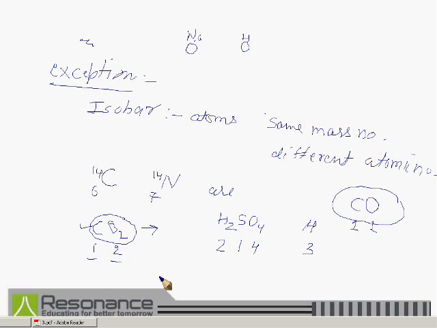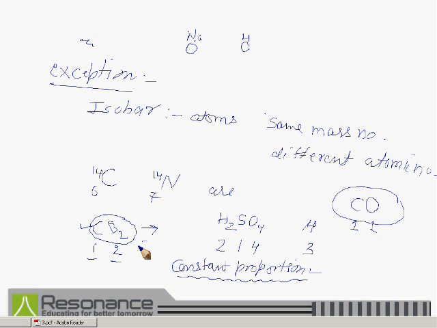This also defines the law of constant proportion, because according to constant proportion the masses of elements in any compound are always fixed, and according to this rule the number of atoms and type of atoms are fixed in any compound.